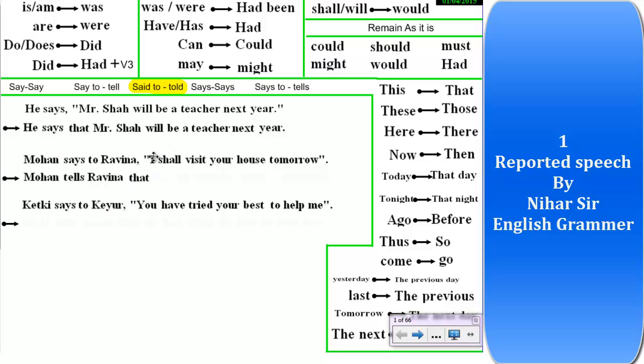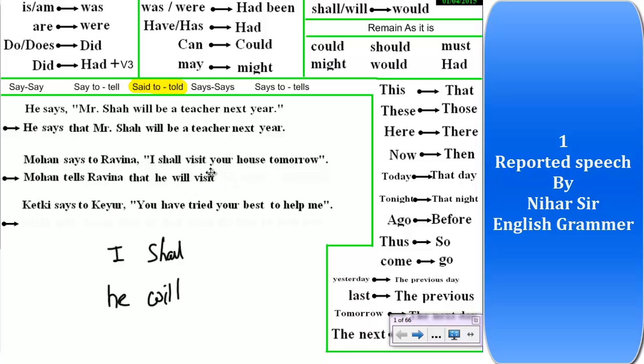Now I is used for whom? I is used for Mohan because Mohan is the speaker. So I will become he. Now I shall is written in the question because shall is used with I, but now I is converted into he. So what will I use? He will. So I will make the change here. He will visit.